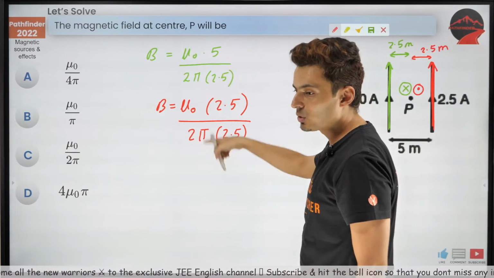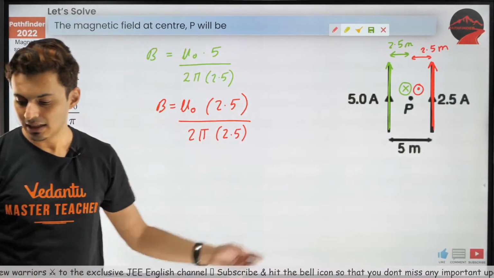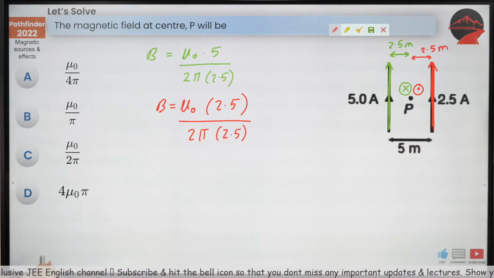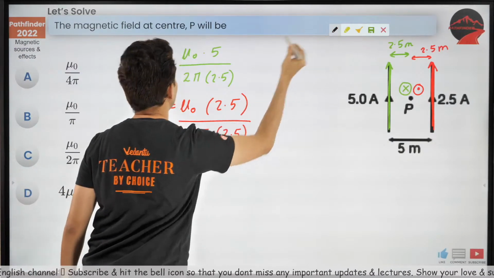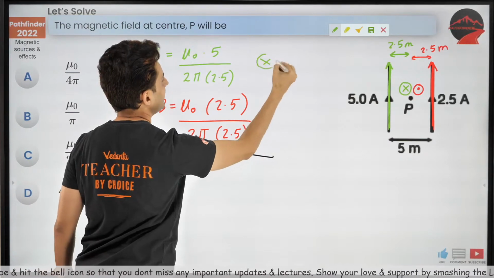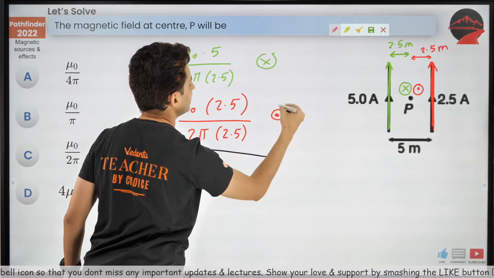Now don't you see that these two will cancel partially? Don't you see, guys, this will partially cancel each other? So guys, that's all you need to do. You have to subtract them, because this one was inside and this one was towards you.